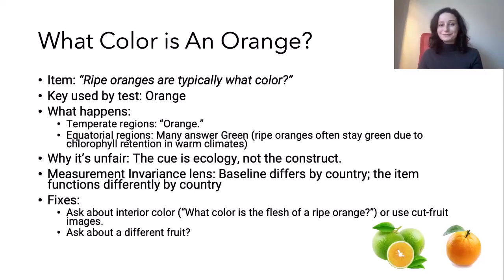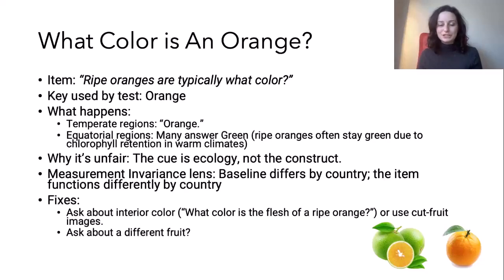I have an example here that I kind of adapted from an intelligence test that I've seen. And the example was what color is an orange? And the item was something like, not identical, but it was ripe oranges are typically what color? And the key used by the test was orange. And what happened was temperate regions, they said orange, which might not be a surprise, but depends on where you are.